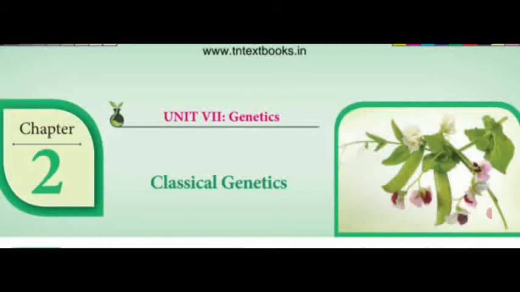The dominant alleles are symbolized with a capital letter. The recessive alleles are symbolized with a small letter. A pair of recessive alleles in the gene is named homozygous recessive. A pair of dominant alleles in the gene is denoted as homozygous dominant.